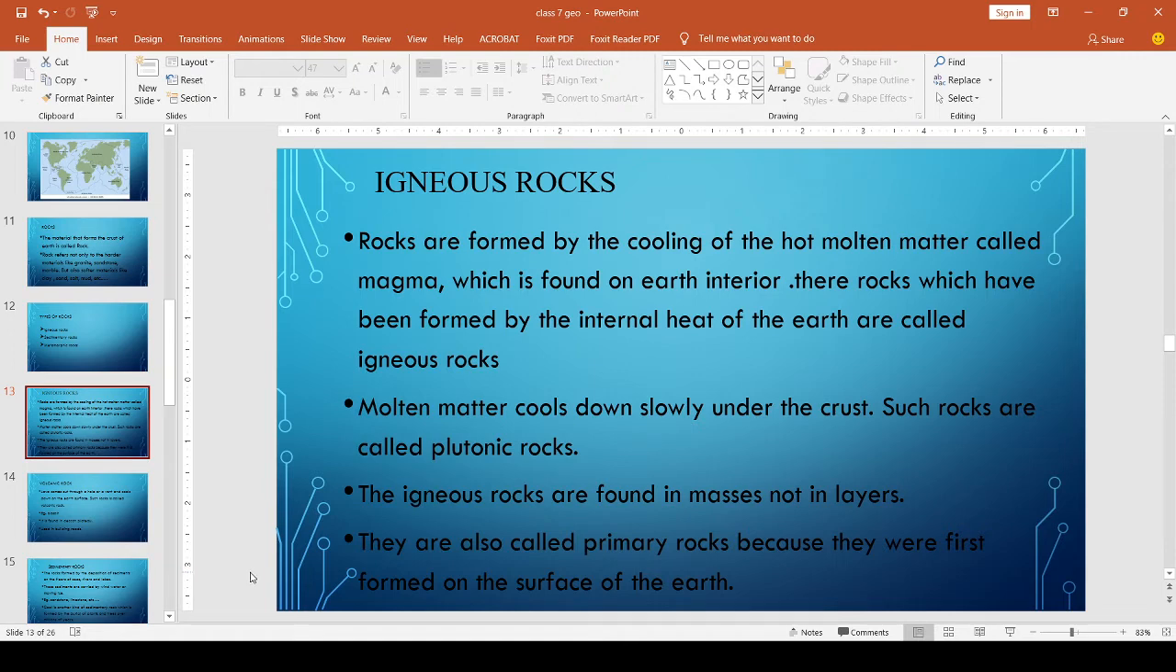And sometimes this molten matter cools down slowly under the crust, inside the earth also. Such rocks are called plutonic rocks. Igneous rocks are found in masses, not in layers. Igneous rocks are also called primary rocks because they were first formed on the surface of the earth. The molten magma comes out to the surface of the earth and becomes igneous rock, so it is called primary rock.